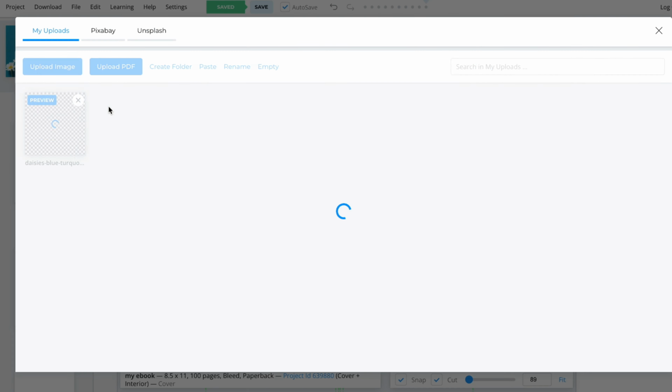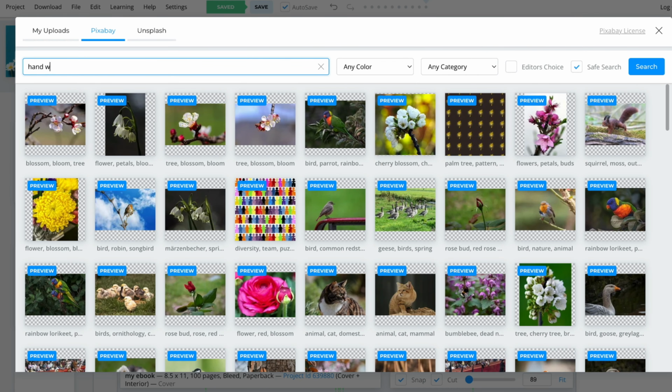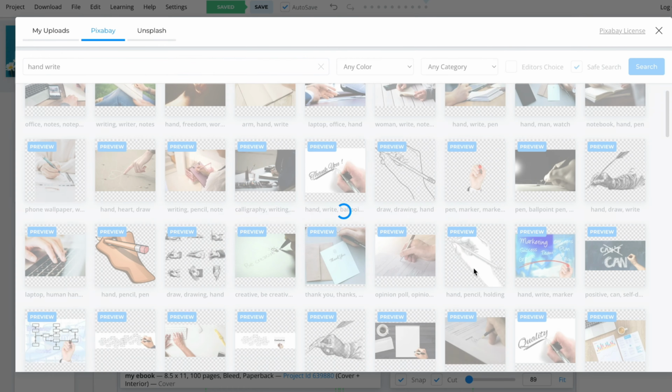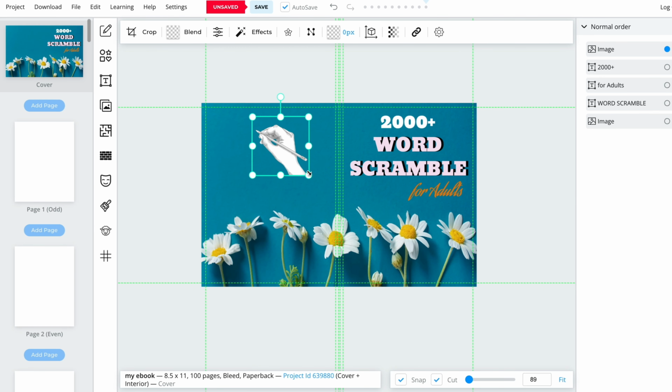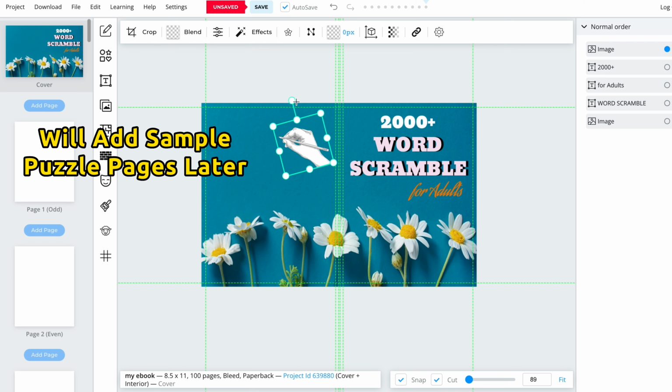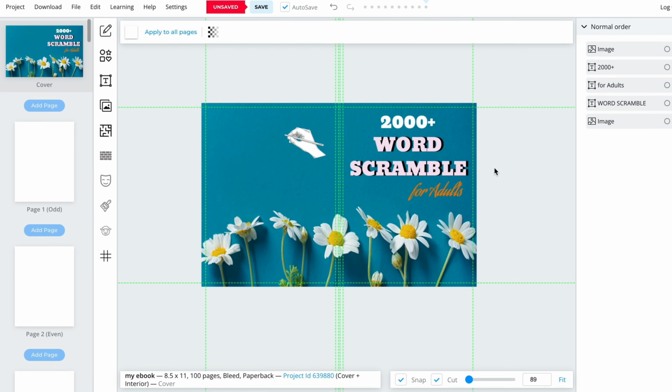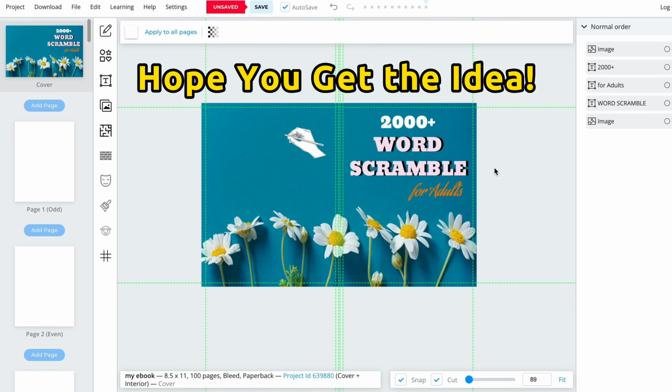Moving on to the back of the book, we'll search for a picture of handwriting on Pixabay and add it to the page. After adjusting its size and rotation, we plan to add some sample puzzle pages to the cover. For now, let's start on the next page. Keep in mind, I'm not a professional designer, but hopefully, you get the idea.